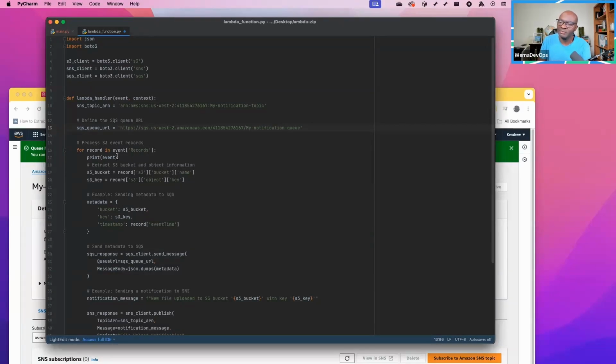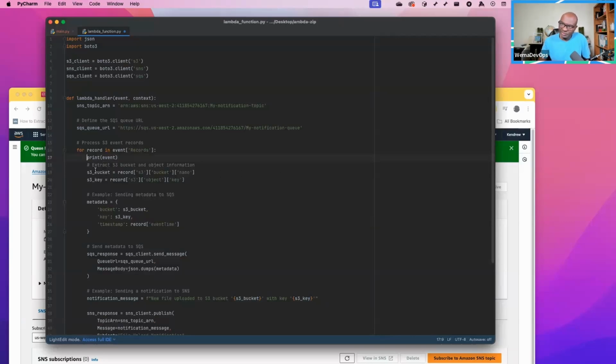And right here I'm just printing the event so that we see what that event is, though that is not very necessary. I would comment it out because this is just for debugging. Actually, I'll leave it so that we see the event. It will return for us the actual event that is triggering the Lambda.